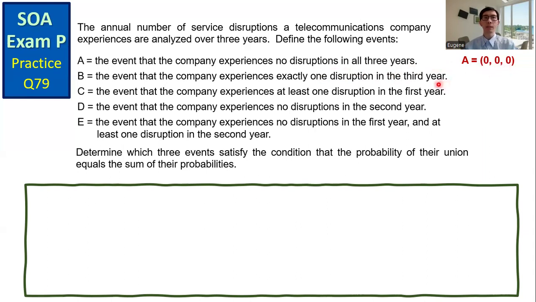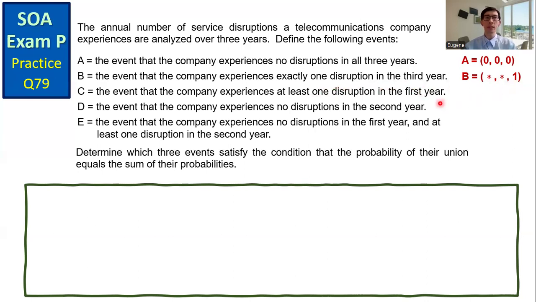And then event B, the event that the company experiences exactly 1 disruption in the third year. So we have B, and then the outcome. For the first 2 years, any number of disruptions will do. So I put the asterisk for the first and the second position. And then there is exactly 1 disruption in the third year, so the third number is 1.